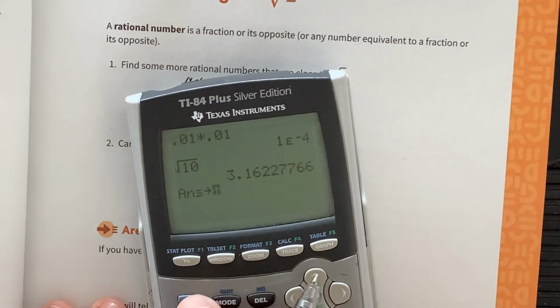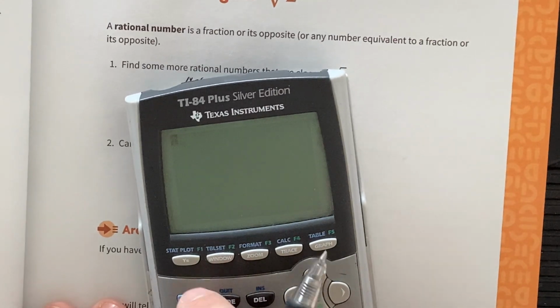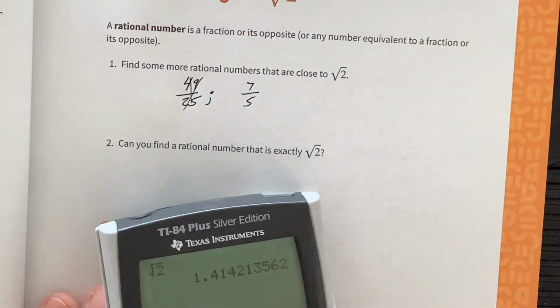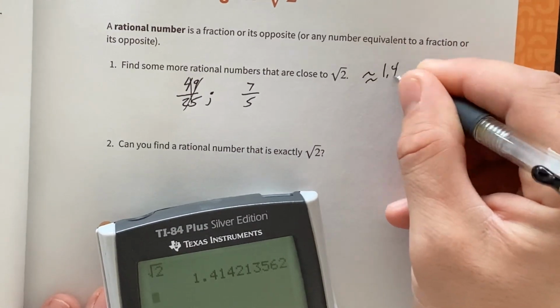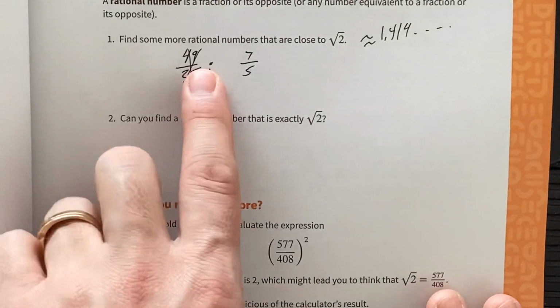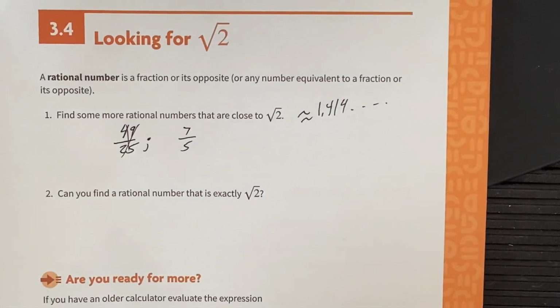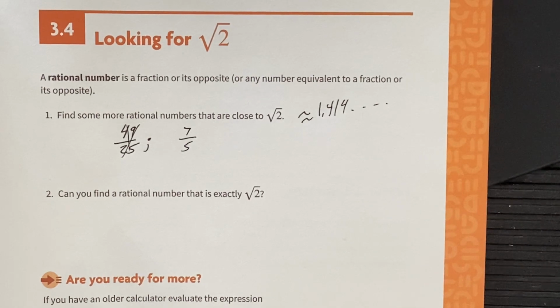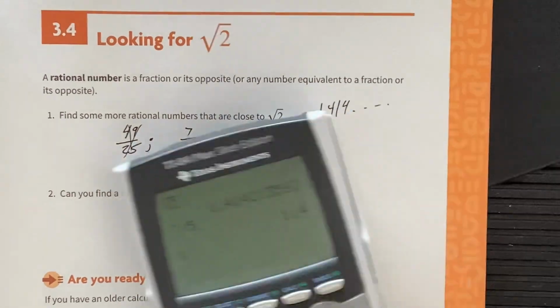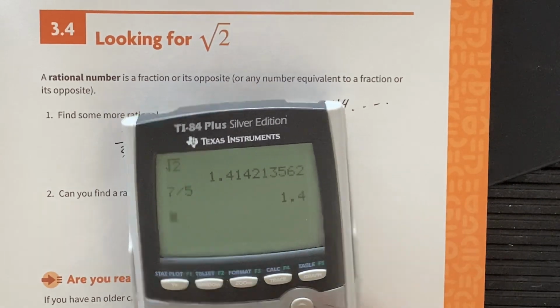So, square root of 2, just to prove it, is about 1.414. Again, that goes on forever. So give me some rational numbers that are close to 1.4. Here's the proof, 7 divided by 5. That's pretty close. That's 1.4. Not exact.